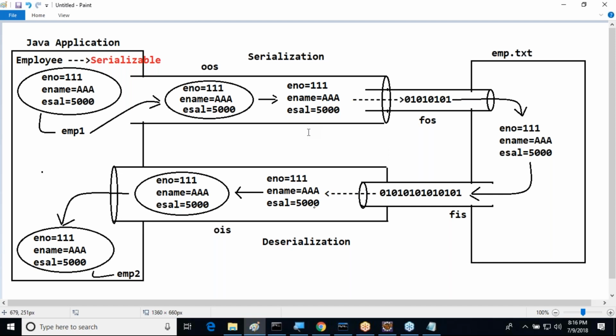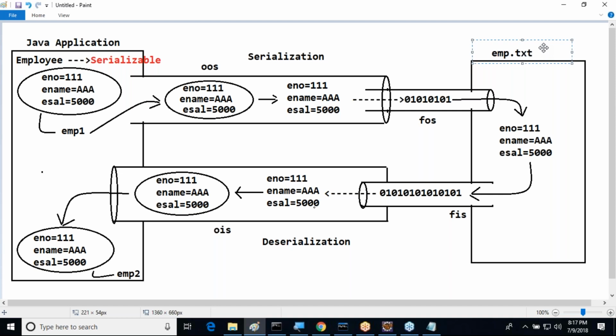What is the meaning of data persistency? The meaning of data persistency is storing data permanently. How can we say data is stored permanently in this mechanism? Here we are using the file system, the file emp.txt. File system is which type of memory, temporary or permanent? Permanent memory. Your RAM memory is temporary, and a Java object is temporary.